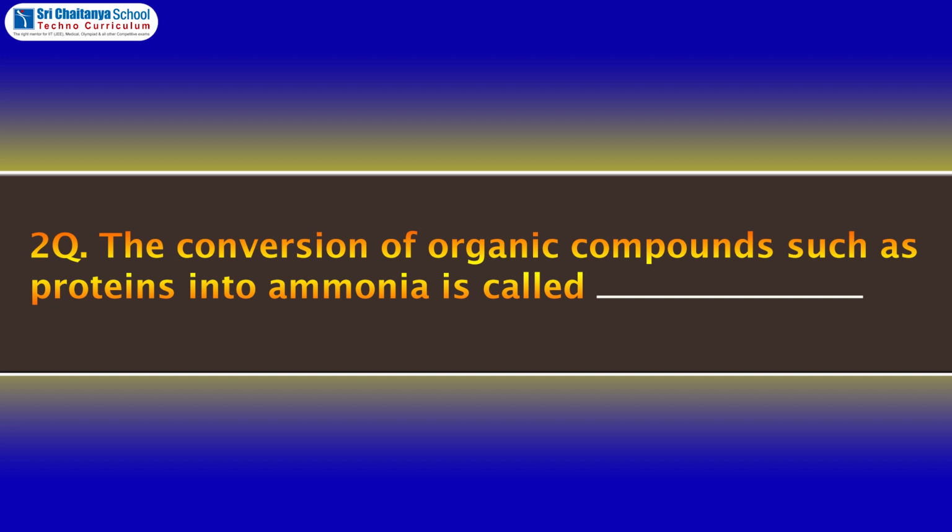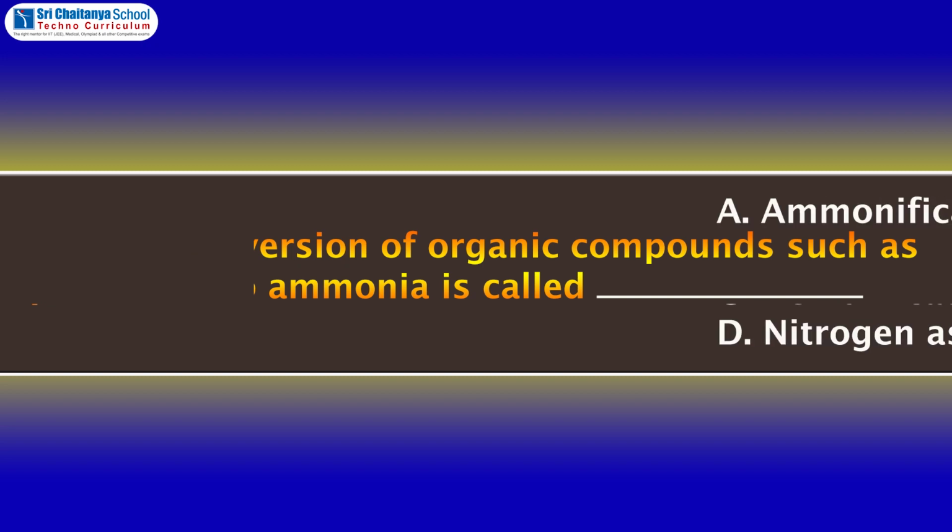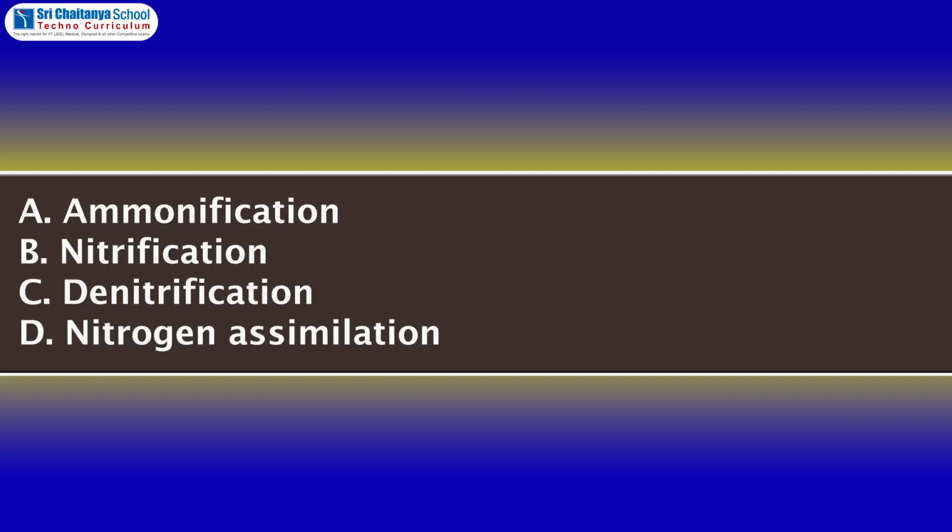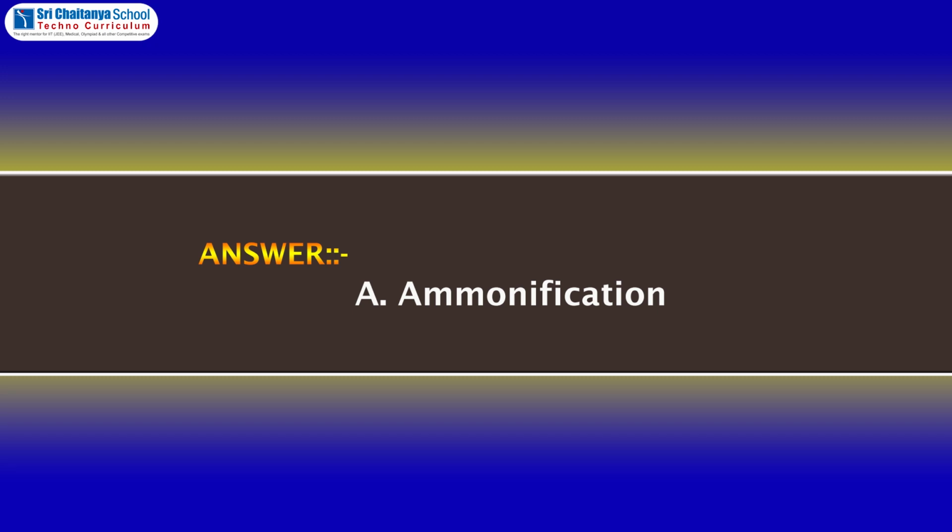Second question. The conversion of organic compounds such as proteins into ammonia is called dash. A. Ammonification, B. Nitrification, C. Denitrification, D. Nitrogen assimilation. Children, can you guess the answer? Yes, the answer is A. Ammonification.